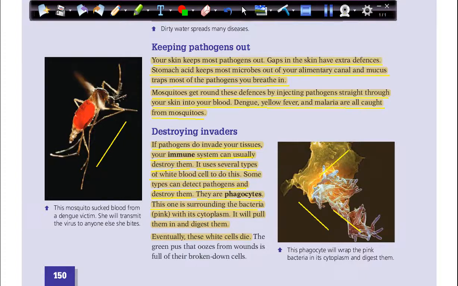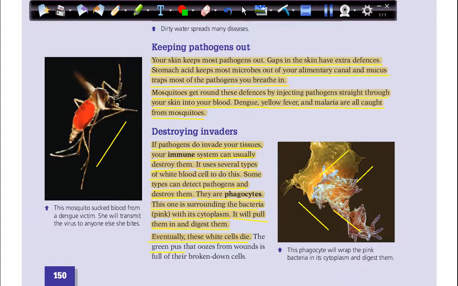So here, as you can see, it's surrounding the bacteria with its cytoplasm, because it's a cell. It's composed of cytoplasm, so it will pull them in and digest them. That means eat them. Eventually, these white cells die.